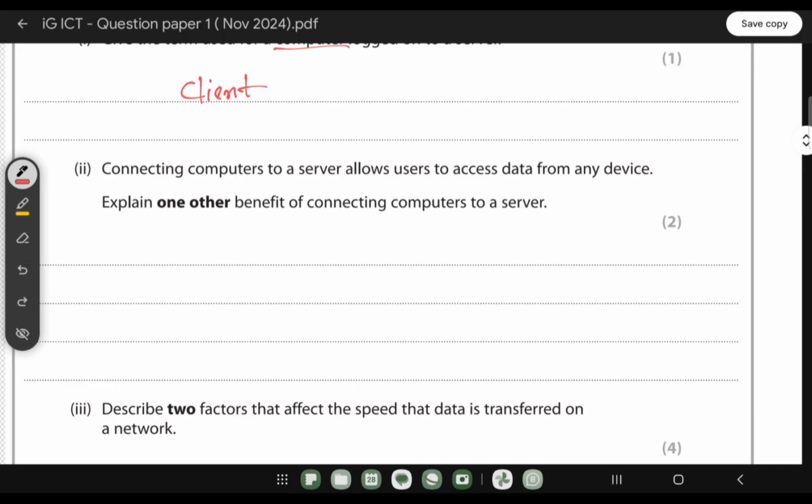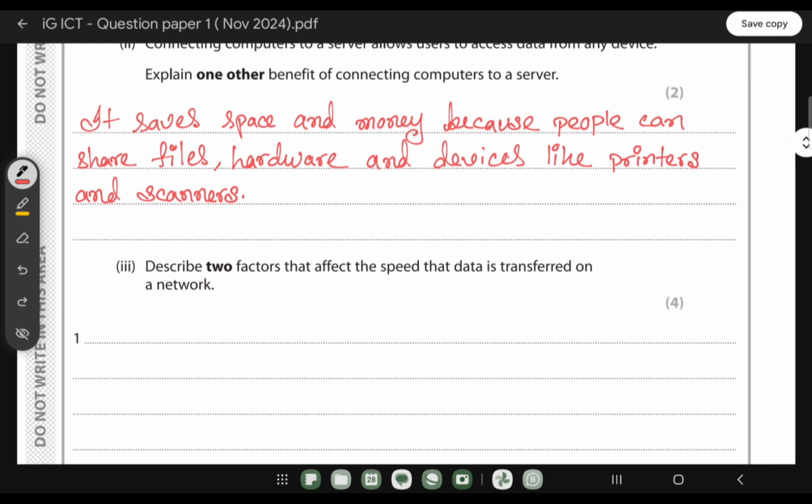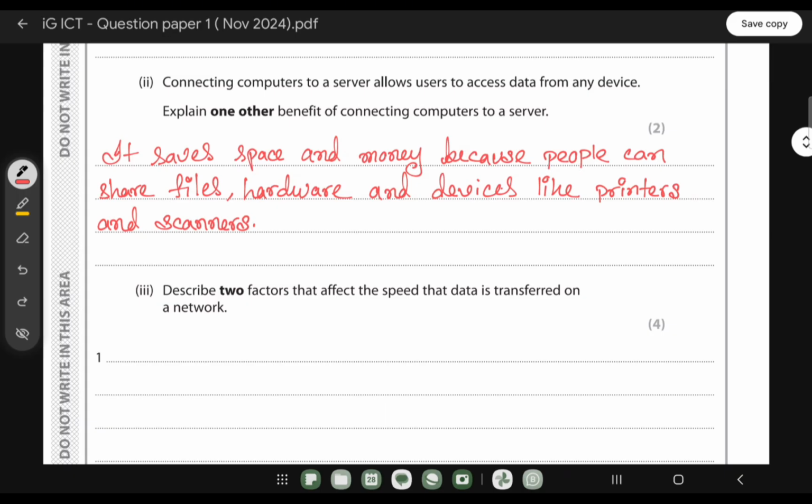So people can share files, hardware and devices like printers and scanners. So the answer will be: it saves space and money because people can share files, hardware and devices like printers and scanners.